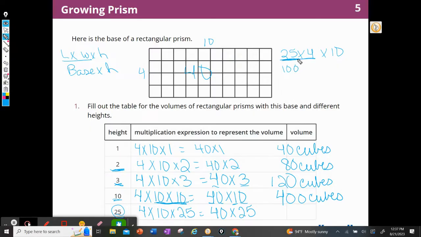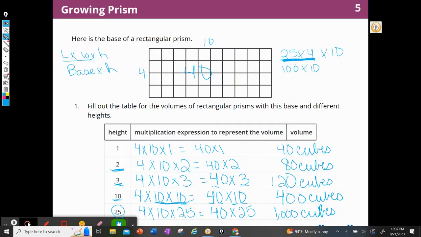So 25 times 4 is 100, times 10 is 1,000. So multiplying by 25s is pretty easy, because I know 2 quarters is 50 cents, so 2 times 25 is 50. 3 quarters would be 75, and 4 quarters is 100.